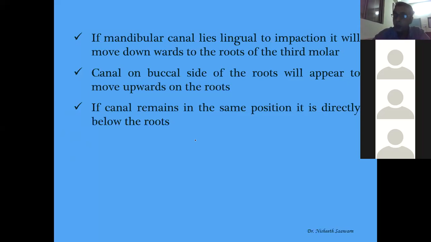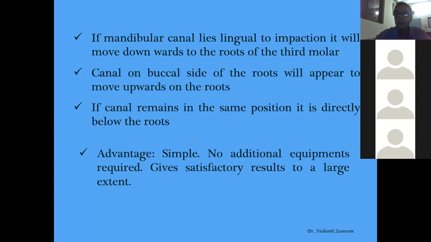This is what the SLOB rule is. Now we come to other methods of object localization. What are the advantages of the SLOB rule? It is a simple method. No additional equipment is required. You don't need any CT or MRI. A satisfactory workable solution is achieved. I cannot say how many millimeters from the bone, how many millimeters right, how many millimeters left, but I know it is on the buccal or lingual side, so accordingly I can operate.